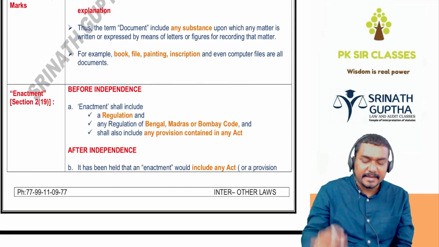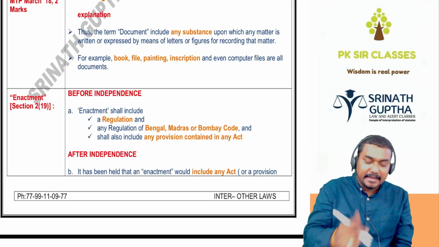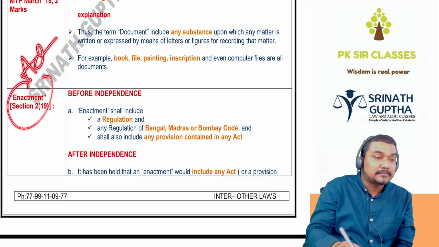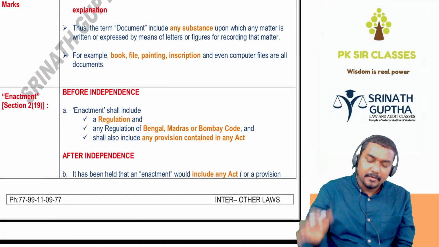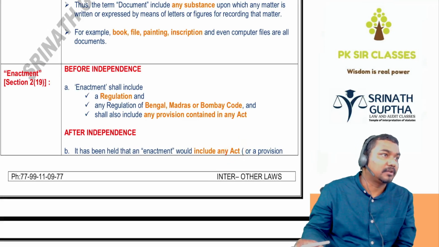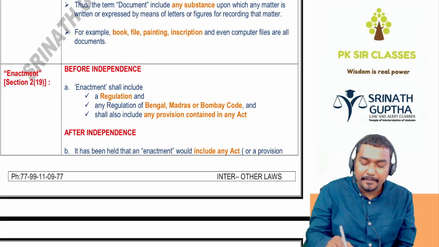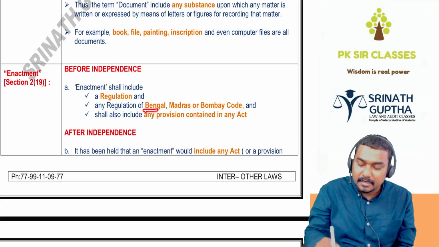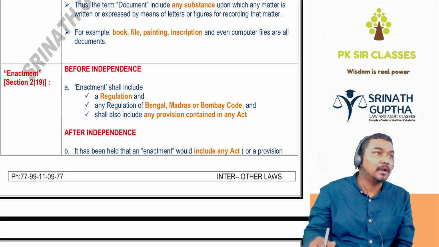Next, definition of the enactment. This was not asked in the exam. Enactment means simply act, law. So after independence, it includes the act of parliament or act of the state government. But before independence, enactment means law passed by the Bengal, Madras domain code, including any provision contained in the Madras code, Bombay code and Bengal code also.